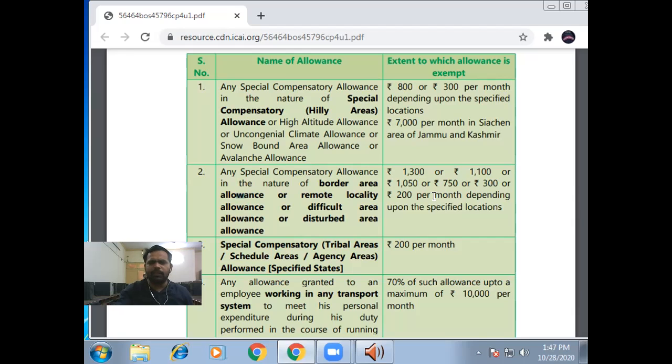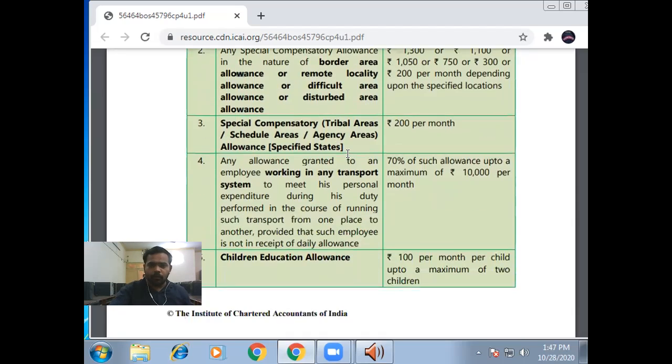I will tell you all the amounts in detail in a later video. Okay. Special compensatory or tribal area allowance or scheduled area or agency area allowances: only an amount of 2000 per month is exempt. It means if I get 1200 per month, then 200 per month is exempt and 1000 per month is taxable.